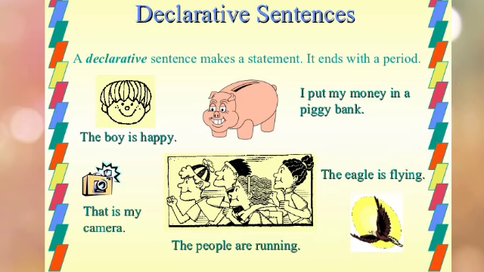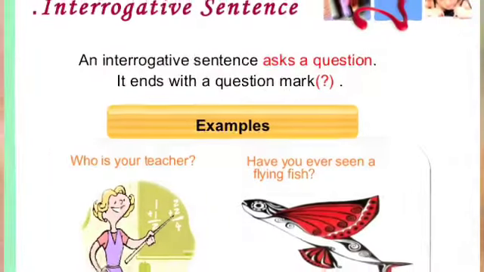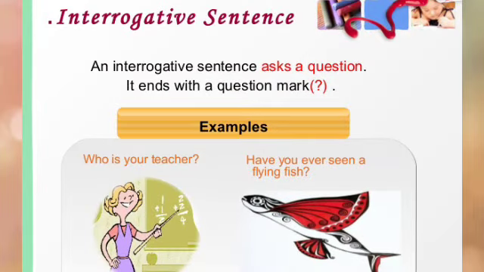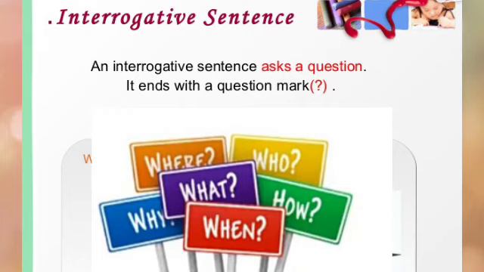Dear students, all these sentences are statements, which means they tell about something, so they are called declarative sentences or assertive sentences. Now let's learn the second type of sentence, that is the interrogative sentence. An interrogative sentence asks a question. It ends with a question mark. These sentences mostly start with WH words, for example, who, what, how, when, which, etc.